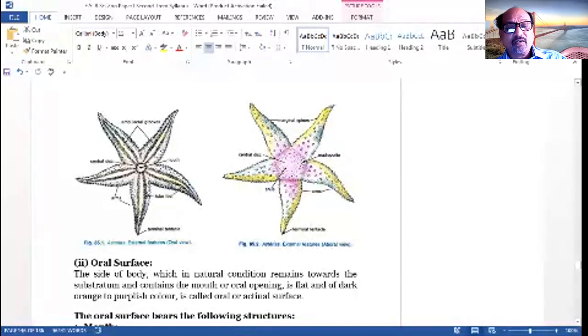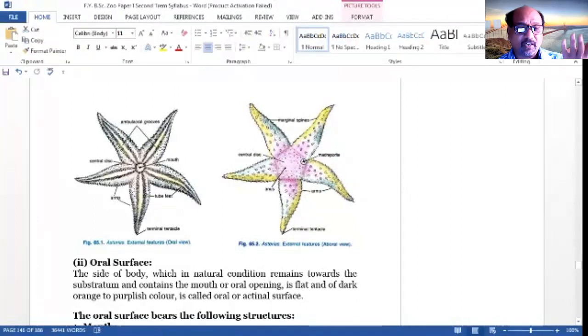This is known as the ventral view or oral view, and this is known as the aboral view, because of the presence of the mouth on the ventral surface, toward the seashore or sea water. This is the dorsal view, known as the aboral, and the anus is present.